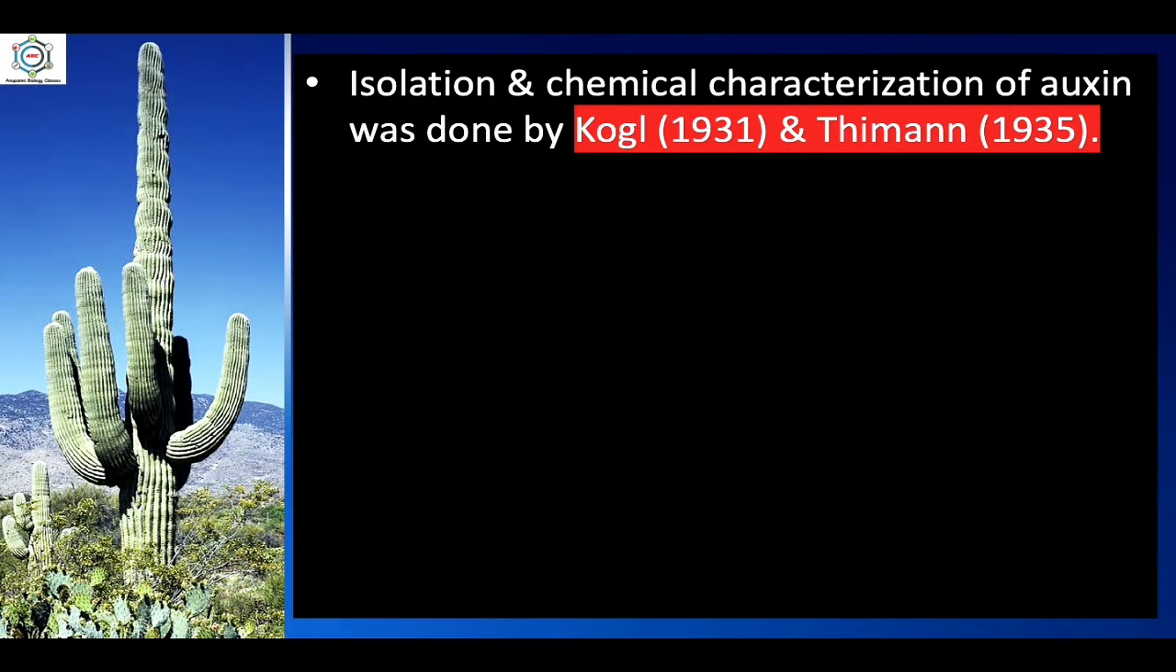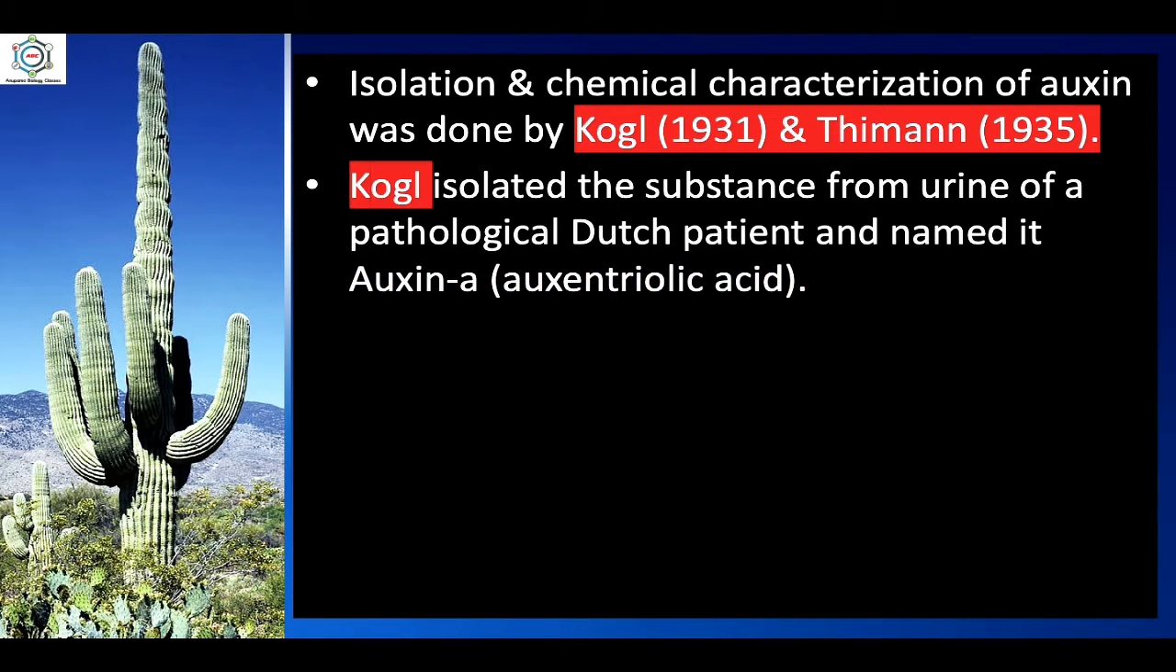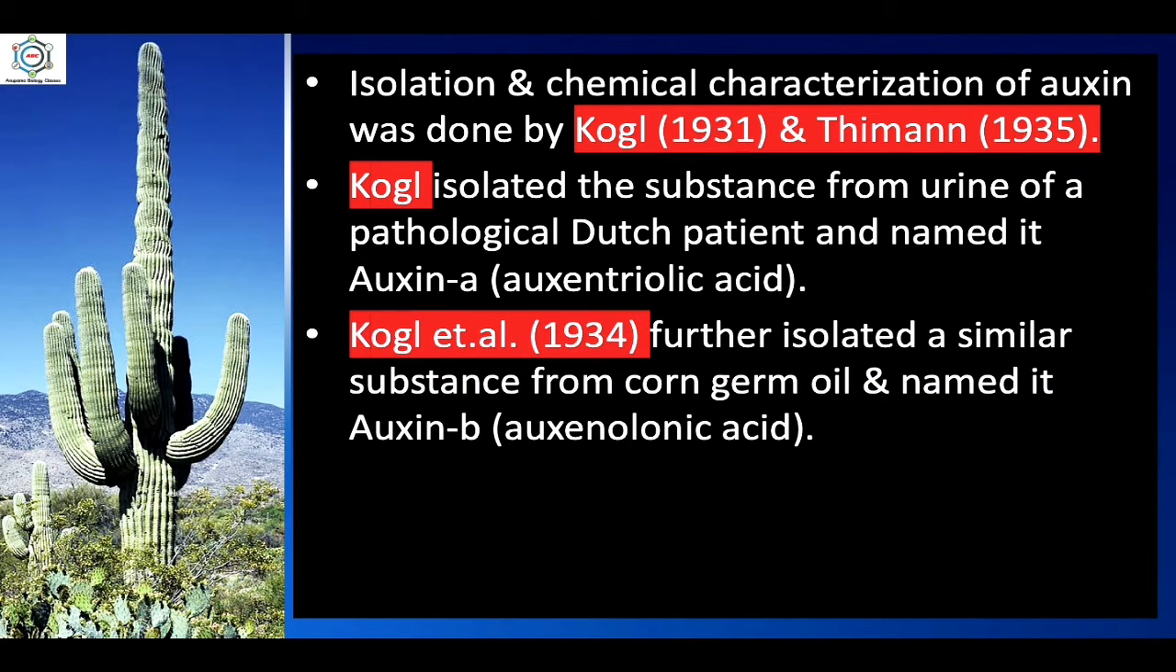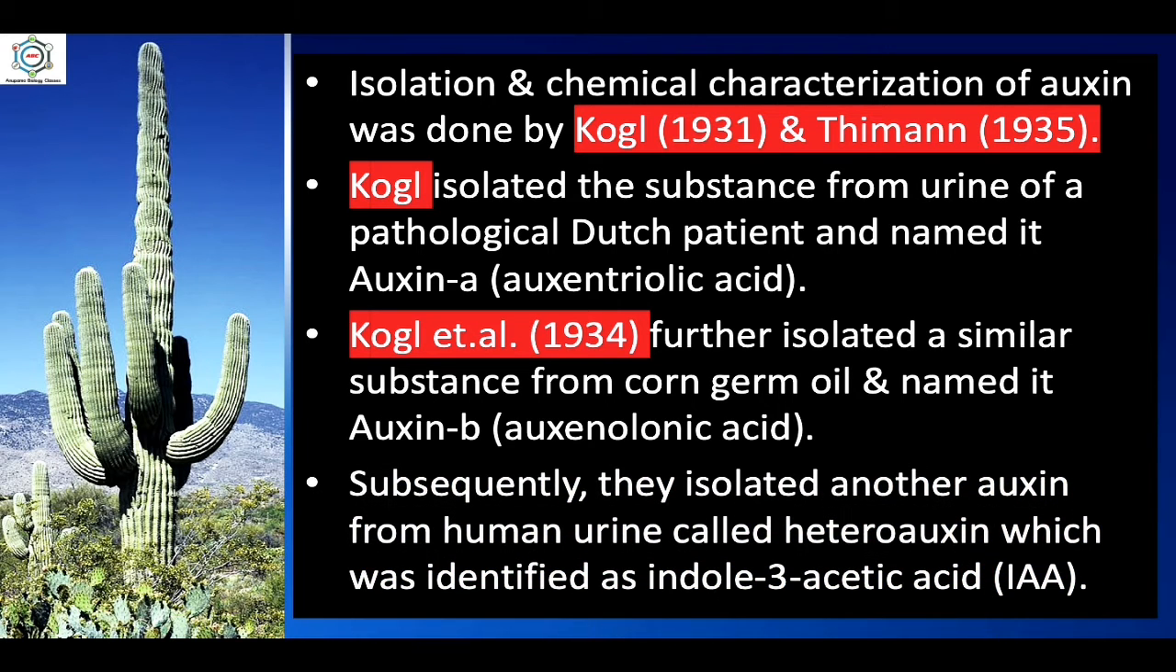Isolation and chemical characterization of auxin was done by Kogl in 1931 and Thimann in 1935. Kogl isolated the substance from urine of a pathological Dutch patient and named it auxin A. Kogl et al. in 1934 further isolated a similar substance from corn germ oil and named it auxin B. Subsequently, they isolated another auxin from human urine called heteroauxin, which was identified as indole-3-acetic acid.